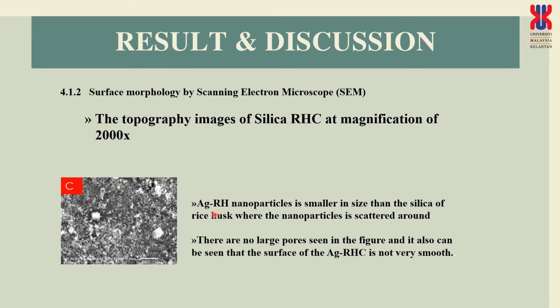Alright, this is the topography image after we immobilize the Ag. Ag RHA is smaller in size than the silica, where the nanoparticles are scattered around, there are no large pores seen in the figure, and it also can be seen that the surface of it is not very smooth.